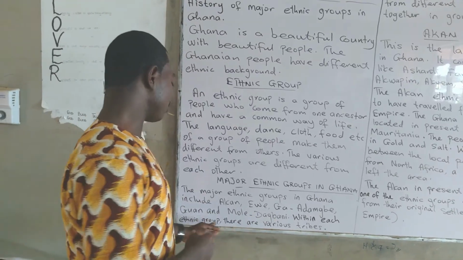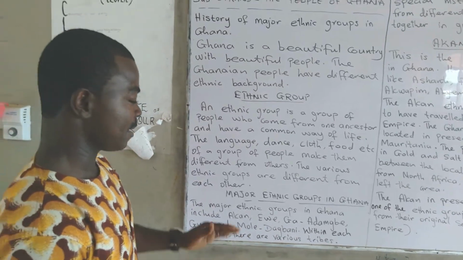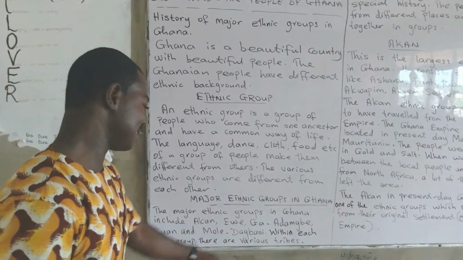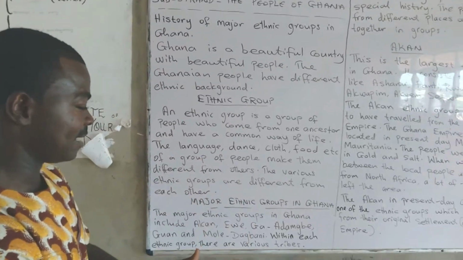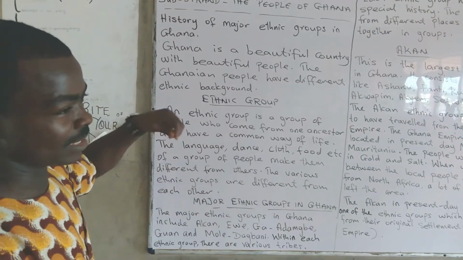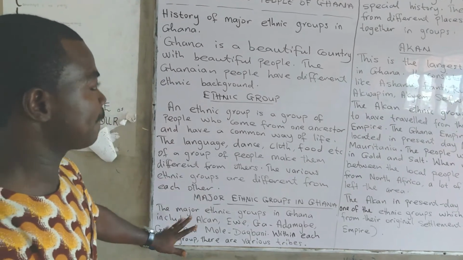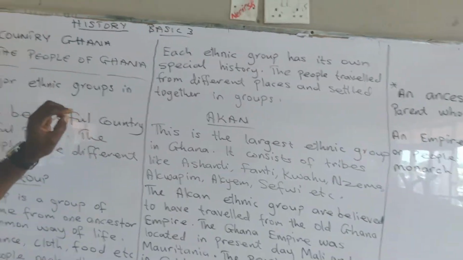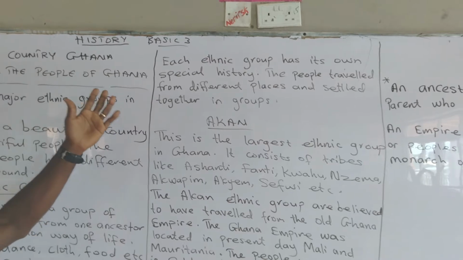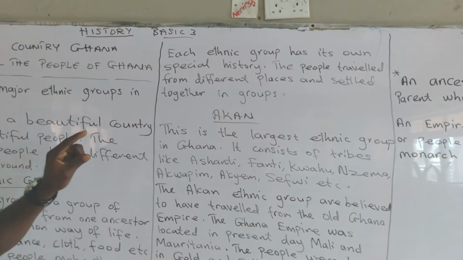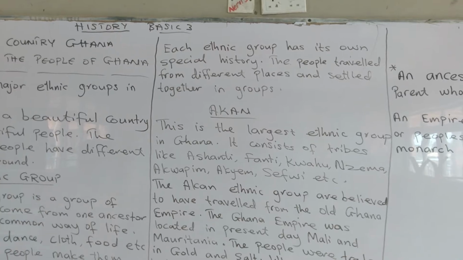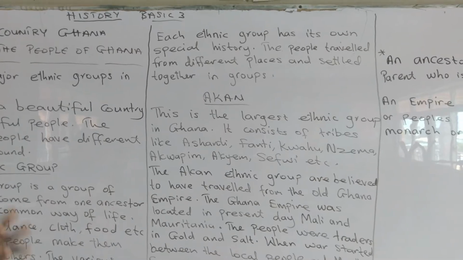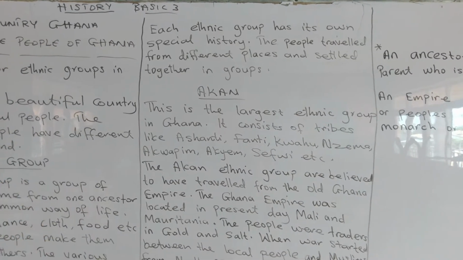Within each ethnic group, there are various tribes. Under the ethnic group, we have tribes. Let's say they are smaller ethnic groups, and they also share the same culture. We have different tribes among the various ethnic groups. I hope you are clear. Now, each ethnic group has its own special history. Why? Because the people traveled from different places and settled together in groups. Before they settled in Ghana, they migrated from somewhere to Ghana. That made them have a special history.